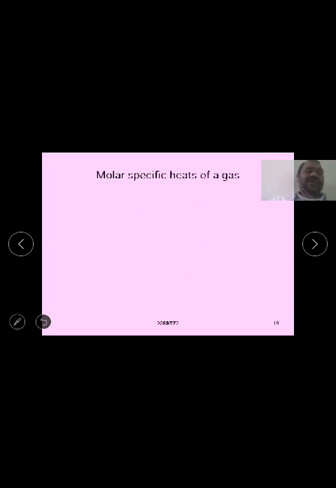In the SI system, the specific heat of a gas at constant pressure and constant volume is joule per kilogram per Kelvin. And the dimensional formula of both Cp and Cv is M0 L2 T minus 2 K inverse.